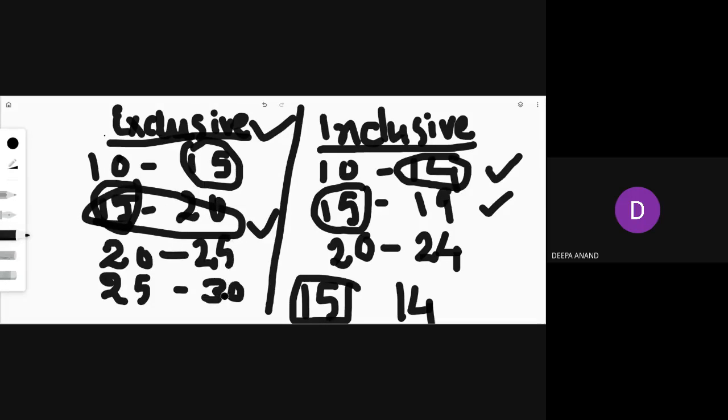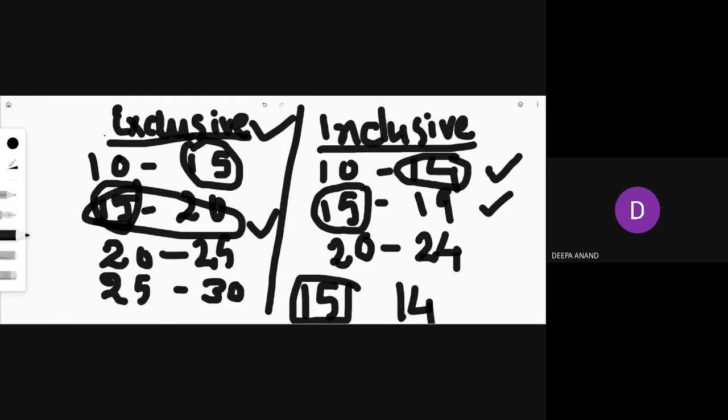So likewise, it will go. Mid values will go like this with a difference of 5 for sure, because your class has a class interval of 5. So if you start with 12.5, next will be 5 more, next will be 5 more. So this is 10 plus 15 by 2, that is 12.5. Here 20 plus 15 by 2, that is 17.5. And here 22.5, here 27.5. Likewise it will go. So that value is known as the midpoint or mid value.